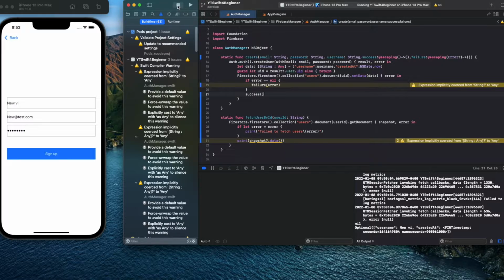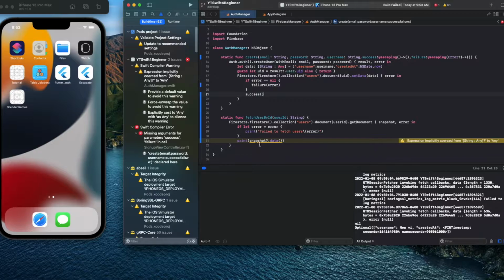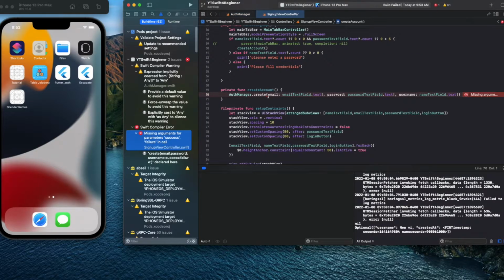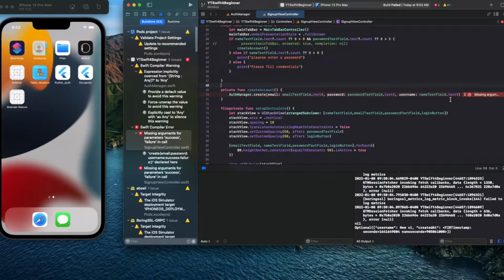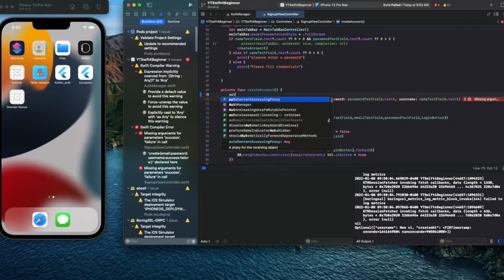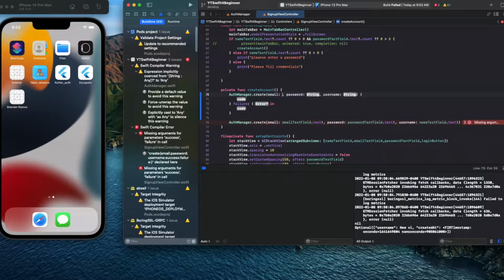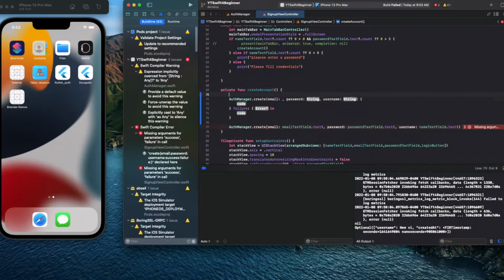So if we try to run right now, boom, it's going to give you this, which is saying missing arguments, success and failure. So to fix this, you could just be like auth dot create, you see, boom. But then you see now you have success, data on success. You could do whatever you like. So let me do this.